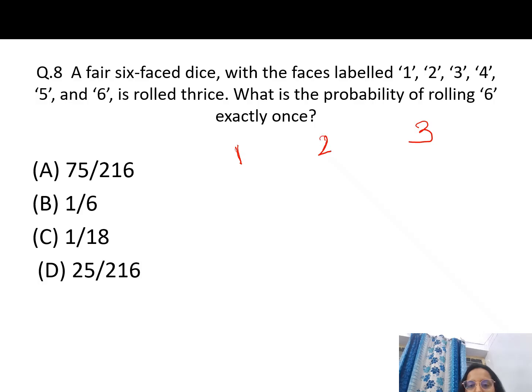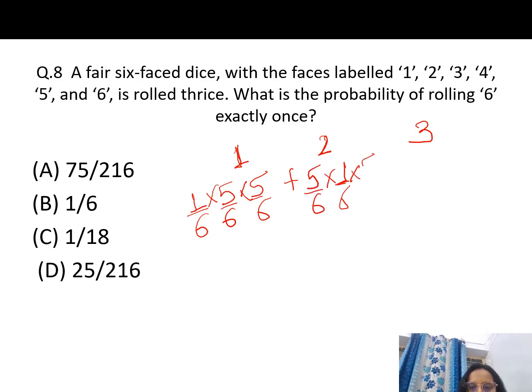In 3 rolls, 3 cases are possible. In the first case, 6 comes in the first roll only. The probability of getting 6 in the first roll is 1 by 6, and since it has to be exactly once, 6 does not come in the second and third rolls. In the second case, it does not come in the first roll, but comes in the second, and does not come in the third.